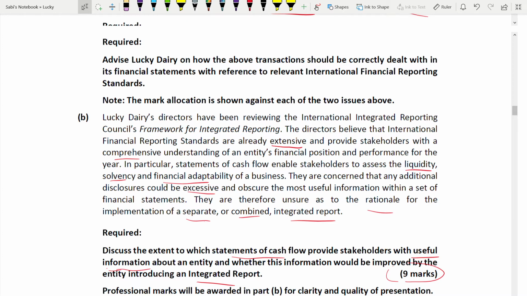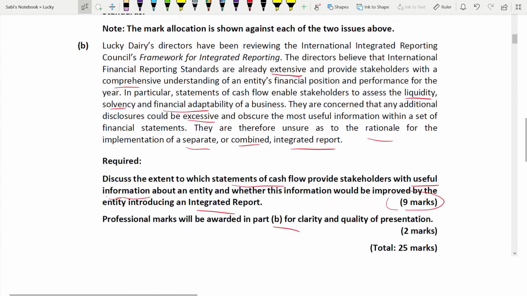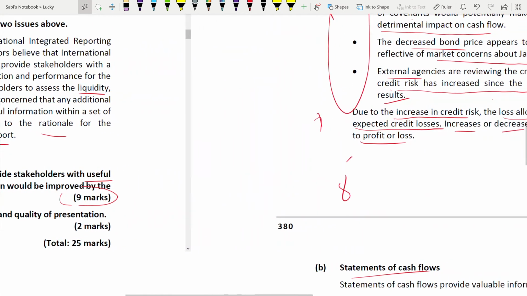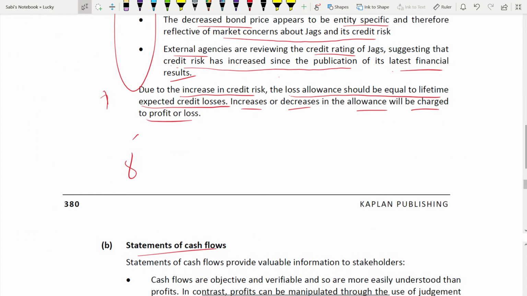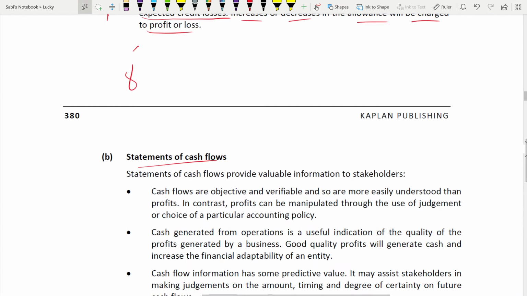Obviously, all the information that is there in the integrated reporting statement will give you information that is not there in the statement of cash flow. They will give you more information in the integrated reporting. Understood? Because the statement of cash flow will not have all the kind of information that you require. You will not know the profit. You will not know the risk. You will not know the strategy of the company. All these are there in the integrated report. I'm just giving a brief so that it becomes easy for you to write the answer.